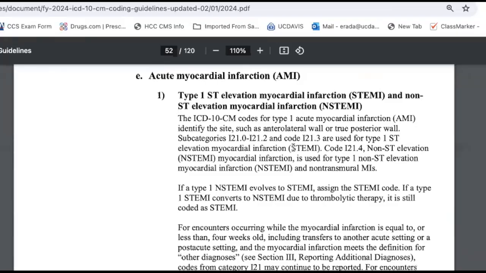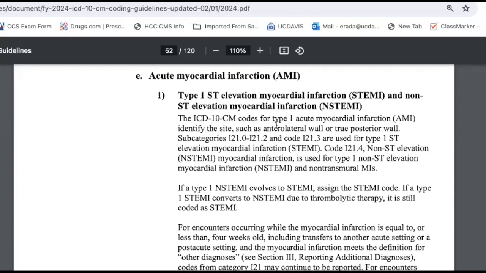AMI, acute myocardial infarction. This is our topic for tonight. Let me read, guys. Type 1 ST elevation myocardial infarction, STEMI, and non-ST elevation myocardial infarction.